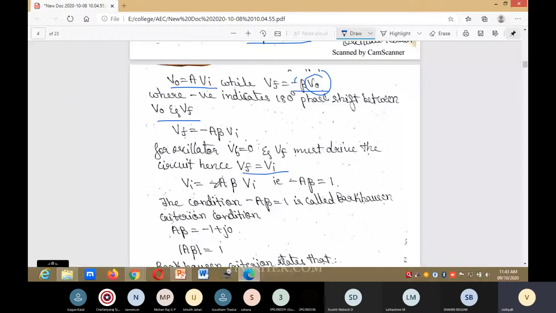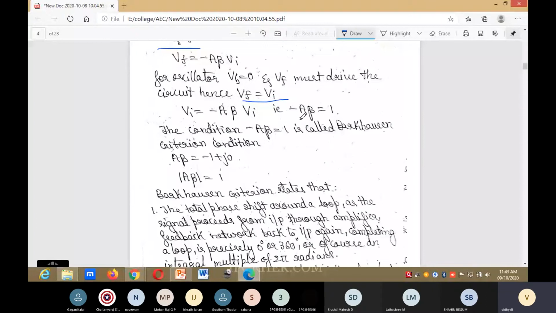Vi is equal to minus A beta Vi, that is, minus A beta is equal to 1. The condition minus A beta is equal to 1 is called the Barkhausen criterion condition. They will write it as modulus of A beta is equal to 1.